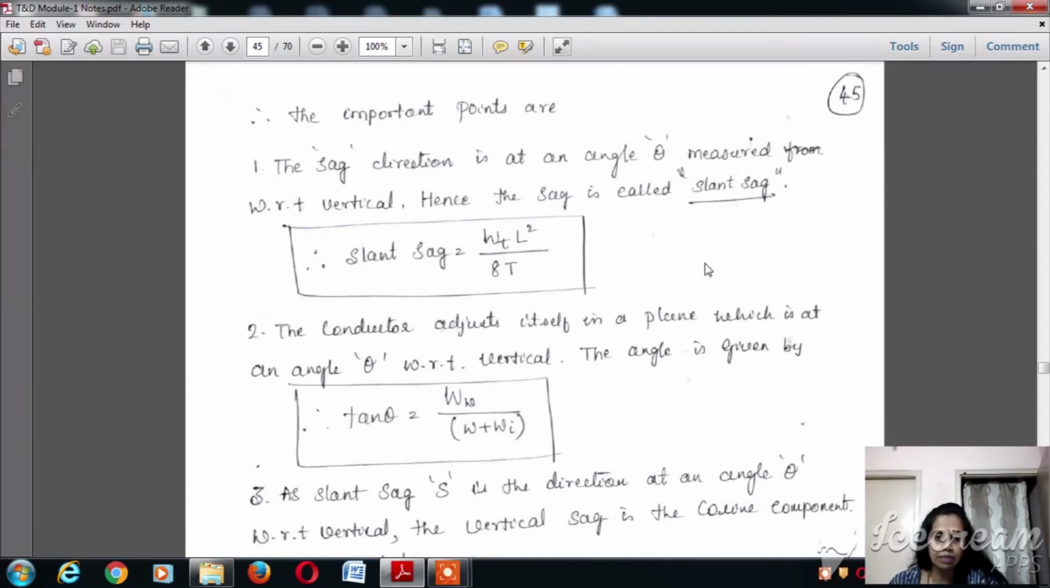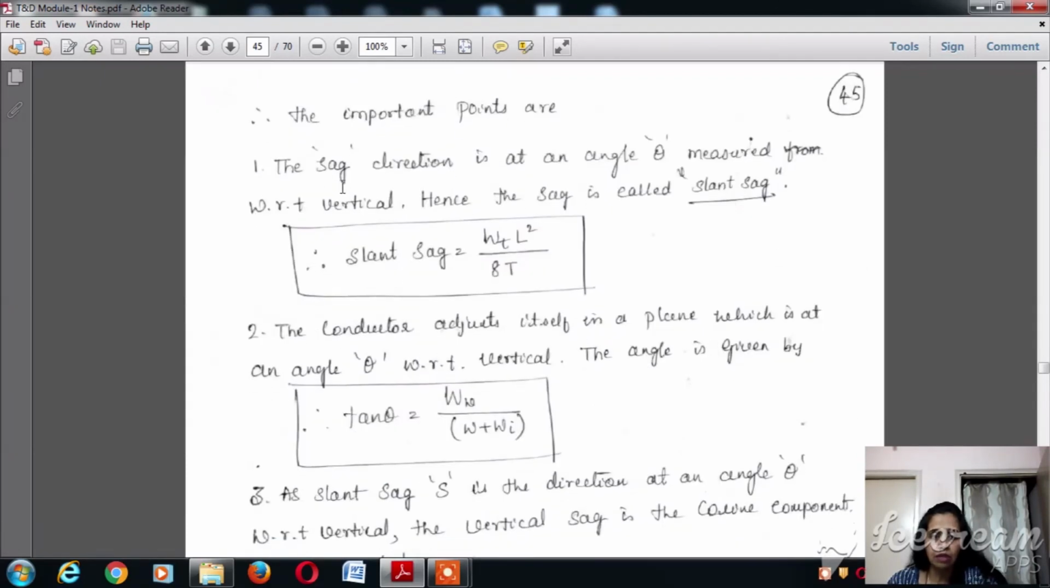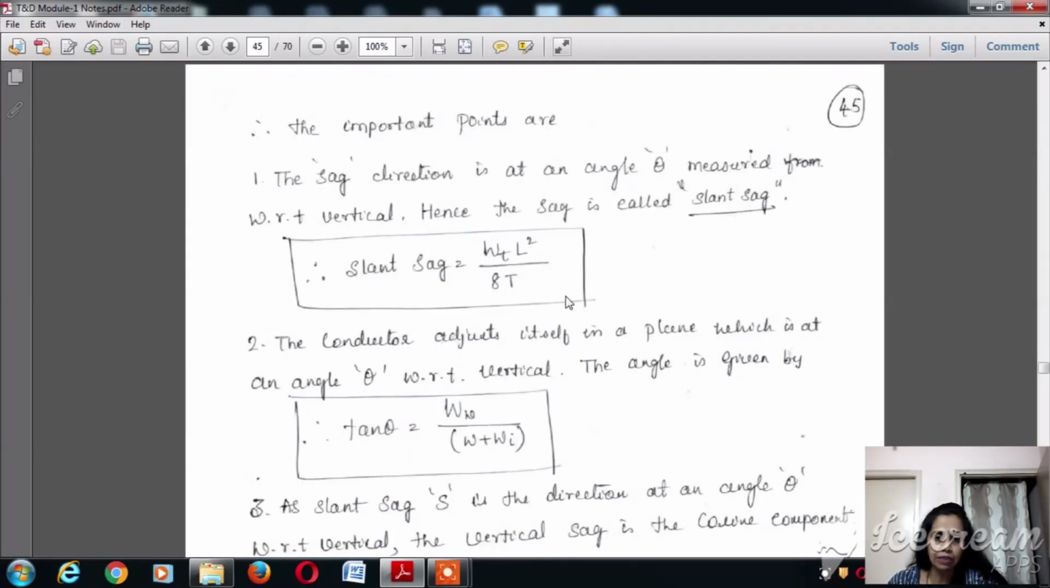Now it is an important point: the total weight acting on the conductor is the vector sum of both the vertical and the horizontal forces. Wt is equal to the total weight of the conductor, which is equal to the square root of (W plus Wi) whole square plus Ww whole square. Now the sag direction is at an angle theta measured from the vertical, hence the sag is called slant sag. Slant sag is equal to Wt L square divided by 8T.